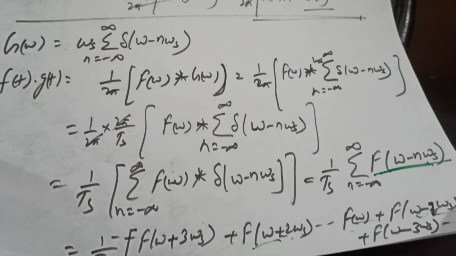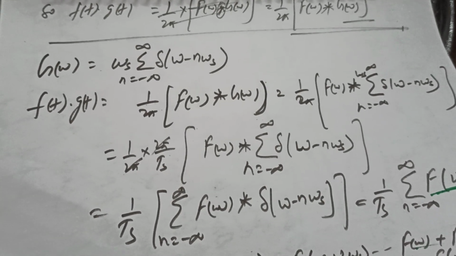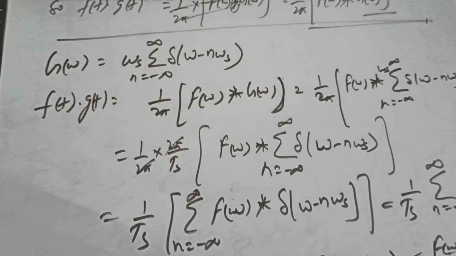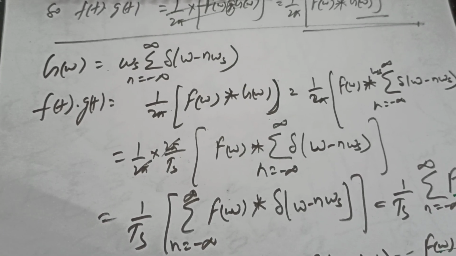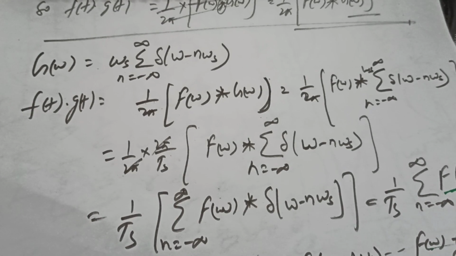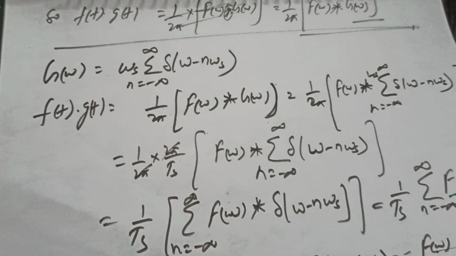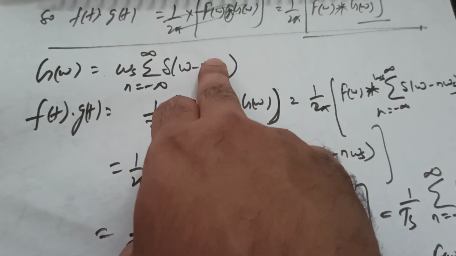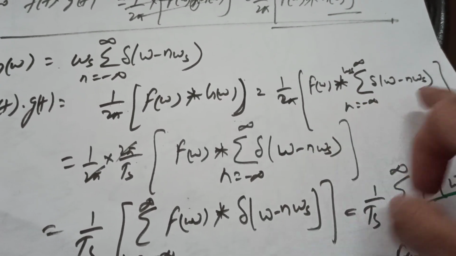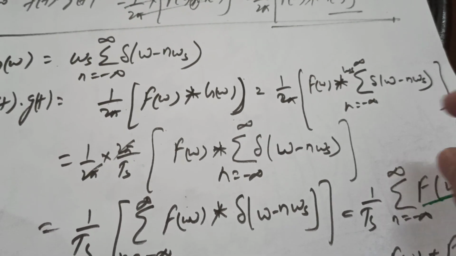Now as these things are clear, have a look at this. Ft of g(t) is explained. Now see G(omega). G(omega) is omega s summation n equals minus infinity to infinity delta(omega minus n omega s). Clear? Now Ft of g(t) is 1 upon 2 pi, F(omega) convolution G(omega). Is it clear? Now I will put the value of this thing. This is G(omega) in the integral. So this is 1 upon 2 pi, F(omega) convolution summation n equals minus infinity to infinity delta(omega minus n omega s).